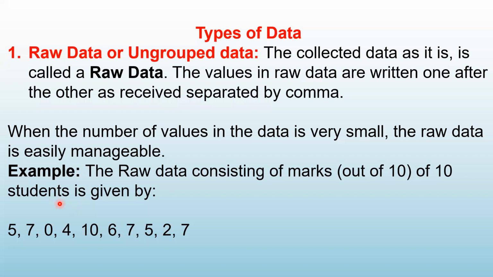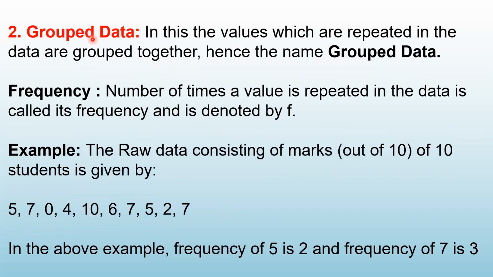See here, in a data, there are some values which may be repeated. Those values which are repeated, we will group them together. So that is how the name grouped data is given to it. So the second one is grouped data. In this, the values which are repeated in the data are grouped together. Hence the name grouped data.